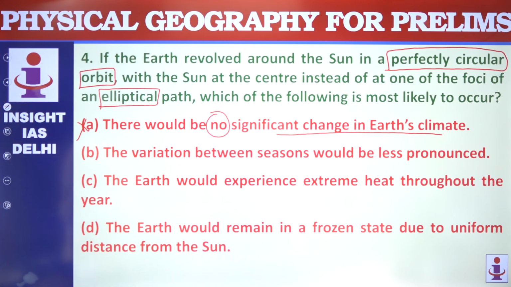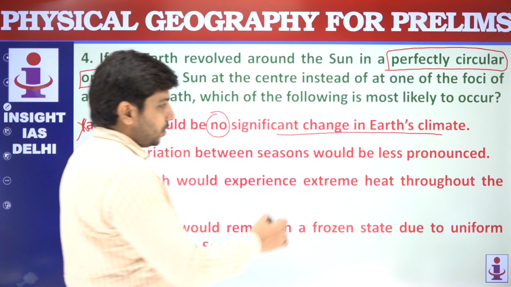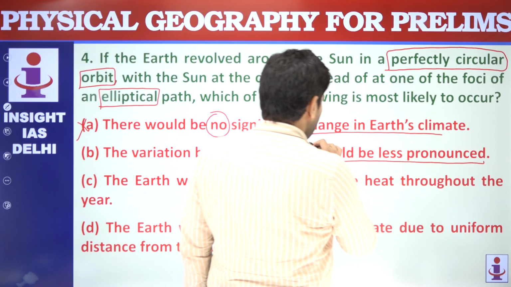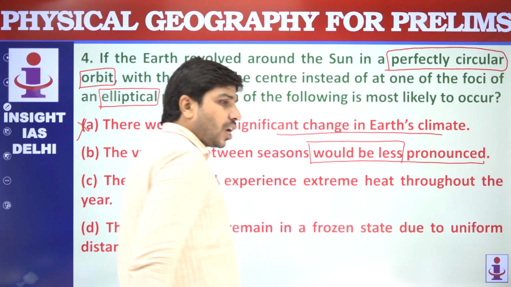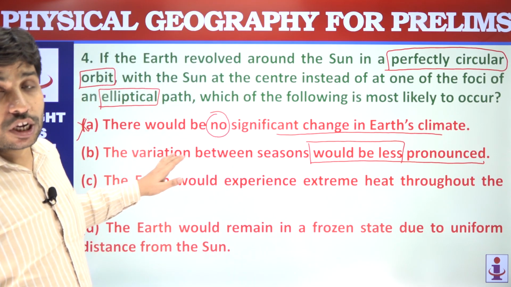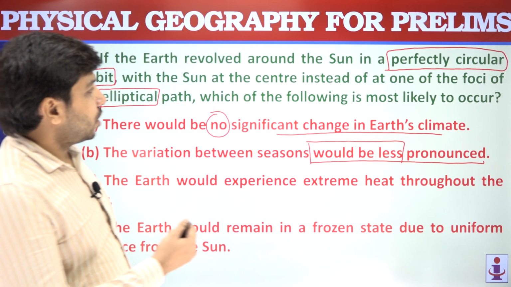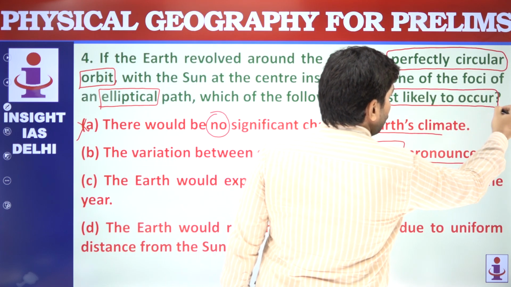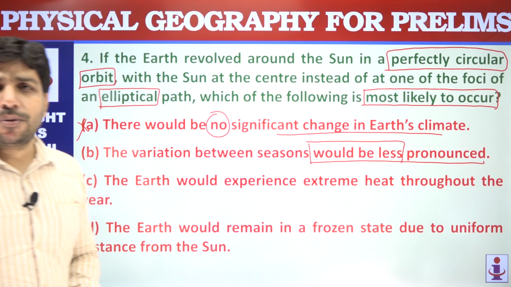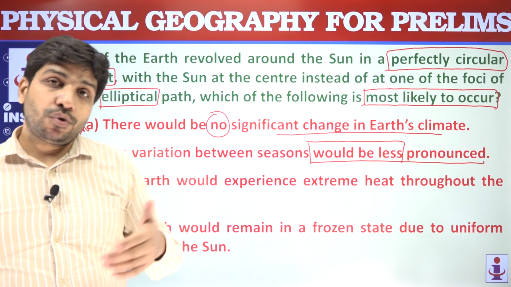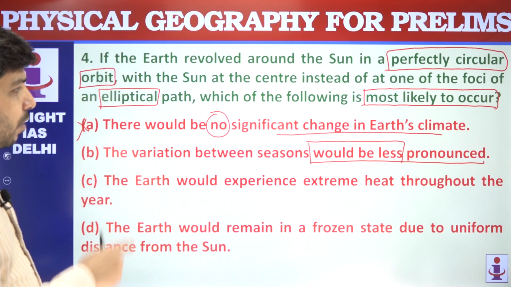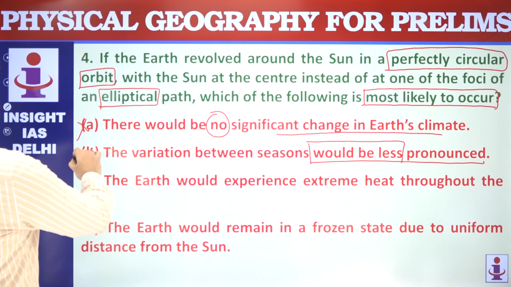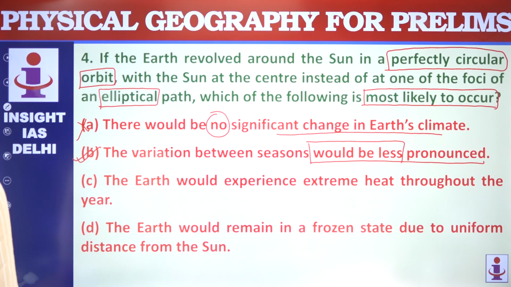The variations between seasons would be less pronounced. Yes, would be less pronounced. Would be less means there are chances. This option is talking about chances, and the question is asking about most likely to occur. क्वेश्चन कंफर्म नहीं कह रहा है, क्वेश्चन संभावना बता रहा है कि इसमें से क्या संभावना है कि मोस्ट लाइकली टू अकर. So would be less pronounced. So this option is your correct answer.